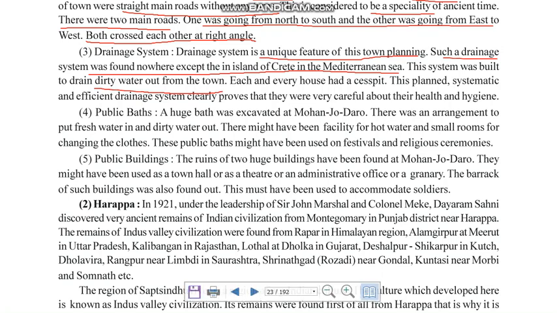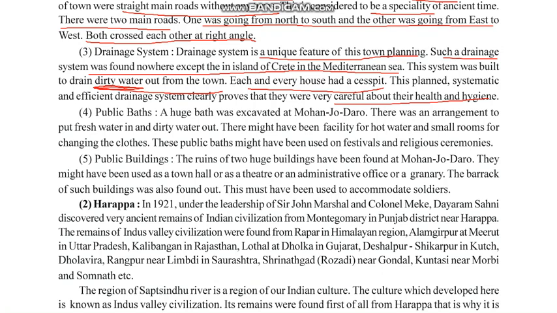So what was the main purpose of it? To see that the dirty water of day-to-day usage was drained outside the town. Each and every household had a cesspit. Cesspit means a type of small pit where the dirty water used to collect, and as soon as it would overflow, that water would flow into the drainage system which was connected to the cesspit. This planned, systematic and efficient drainage system clearly proved that they were very careful about their hygiene and the health of the people.